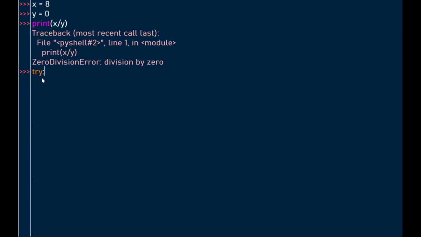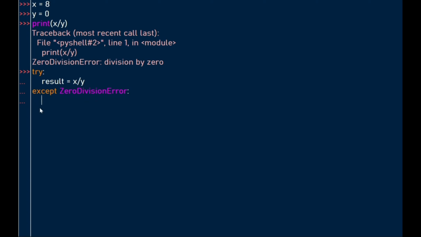Whenever you have the try block, you put what you want to do. In our case, we want to divide x by y, and then we assign the answer to the variable called result. Whatever we do under the try block is potentially going to give us an error, and when that error occurs, that's where we introduce the except block. The except block has the name of the error. So in our case, we had ZeroDivisionError, so except ZeroDivisionError, and then a colon.